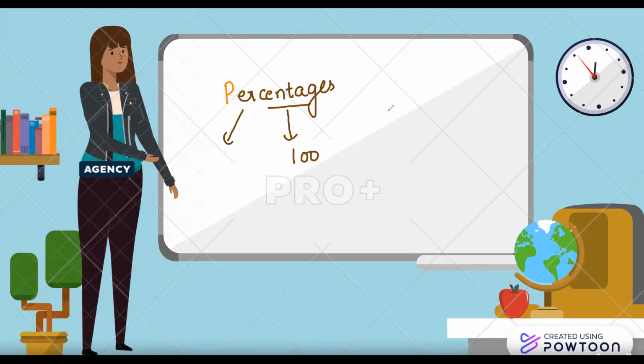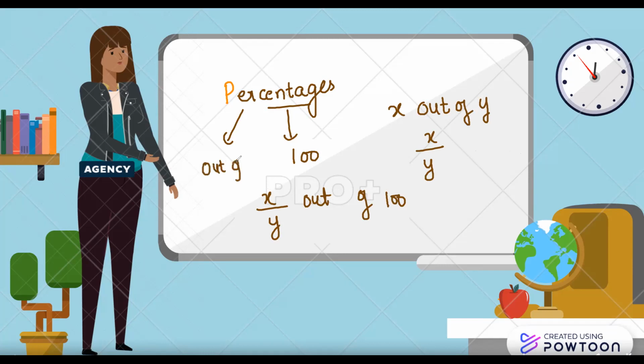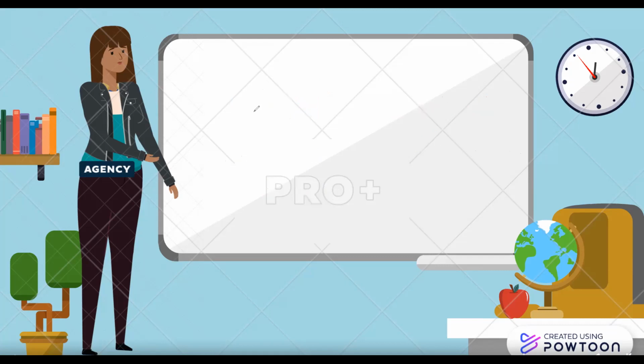So what we are doing? Suppose we say x out of y. How we write? x by y. Now, when we say x by y out of 100, then we are talking about percentages. Because what is percentages? Percent. Out of 100, how much? Then we talk about percentages. So this is the meaning of percentage.